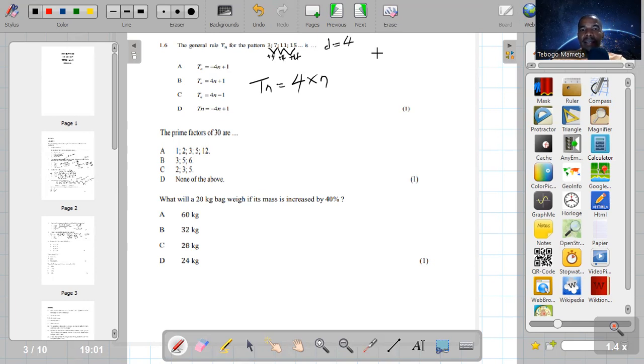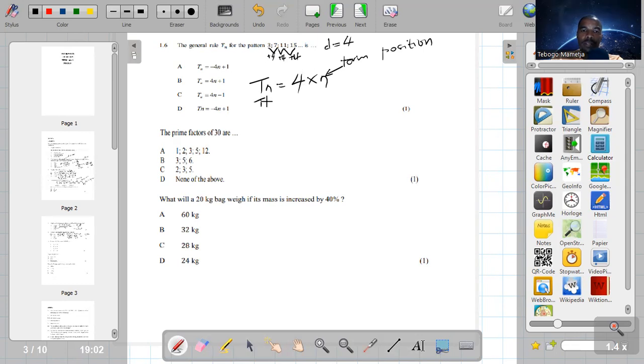This N stands for the position of a term, or what we call the term position.